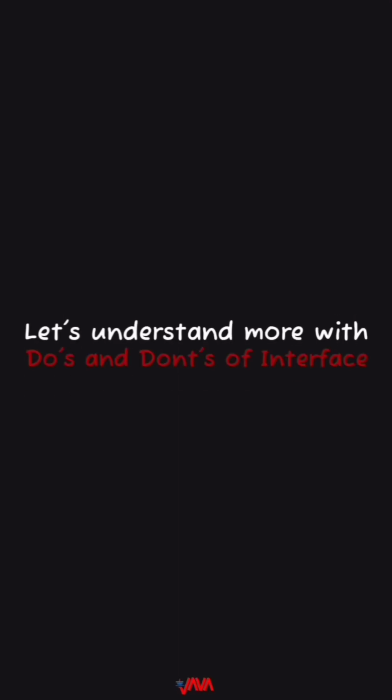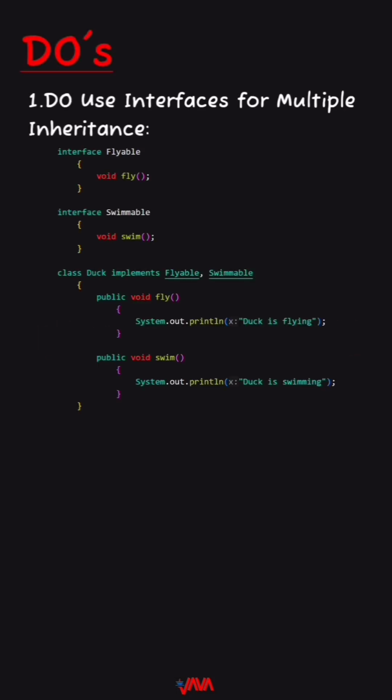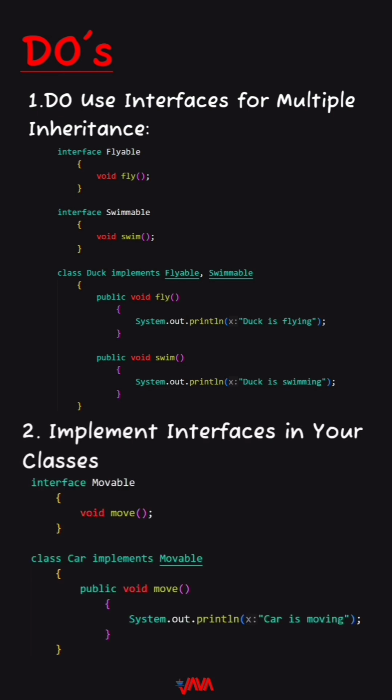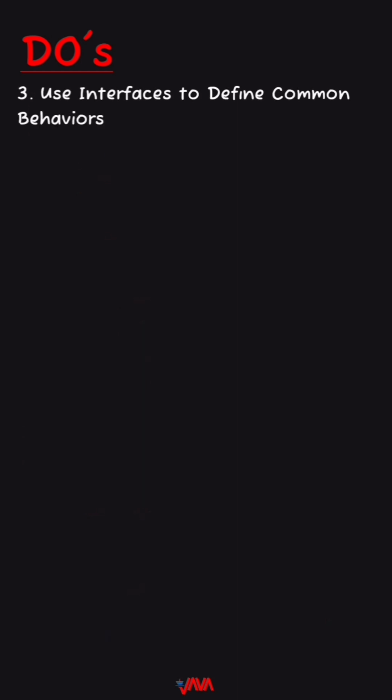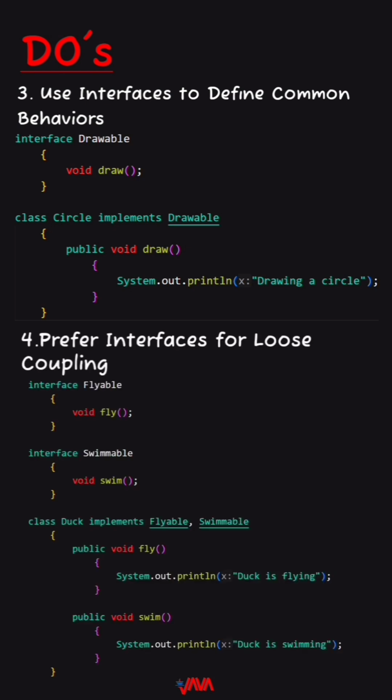Let's understand more with the do's and don'ts of interfaces. First, do use interfaces for multiple inheritance. Ideal for when a class needs to adopt functionalities from multiple sources. Second, implement interfaces in your classes. Ensure classes provide concrete implementations for the methods defined in the interface. Third, use interfaces to define common behaviors. Great for specifying a contract that multiple classes can adhere to, enhancing flexibility. Fourth, prefer interfaces for loose coupling. Keeps your code modular and easier to maintain by reducing dependencies between classes.